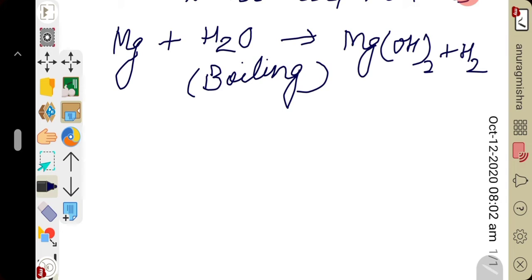You can observe here magnesium can also react with steam. When magnesium reacts with steam, it forms magnesium oxide. Just after that we will discuss it. But when it reacts with boiling water, it forms magnesium hydroxide. So you can see here in the reaction, magnesium undergoes reaction with boiling water to form magnesium hydroxide and hydrogen gas liberates. To balance it, we have to put stoichiometric coefficient 2 just before the water molecule.